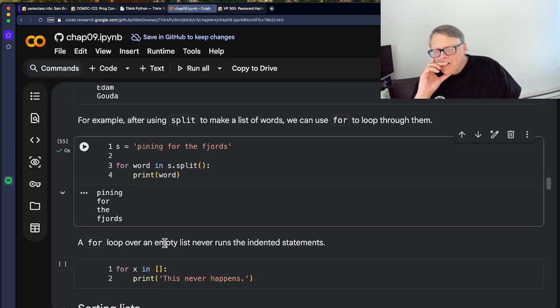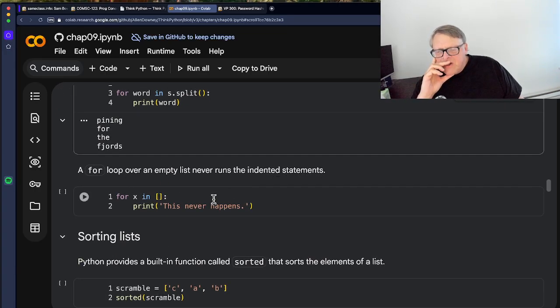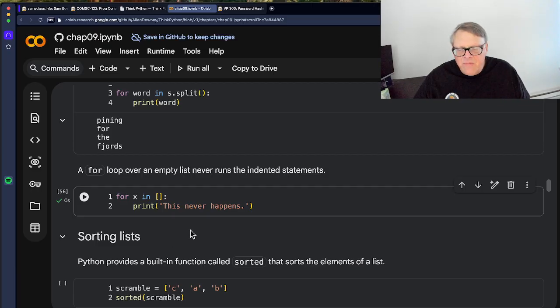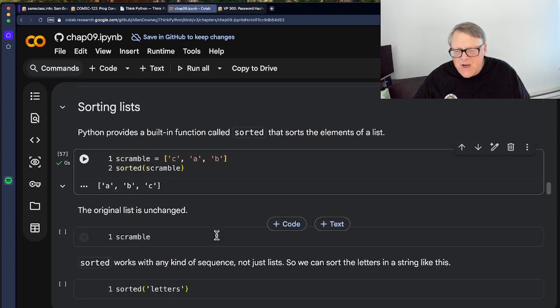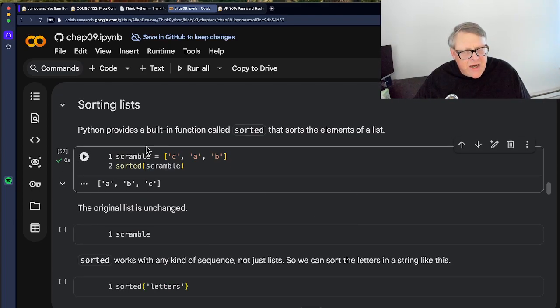All right. A for loop over an empty list will never do it because there are no X in this, so this condition is never true, so it won't do anything in there. All right, and you can sort lists. So if I have 3 letters, I can sort them. It'll put them in alphabetical order, of course. The original list is unchanged. It does not sort the list in place. It creates a new list that's sorted.